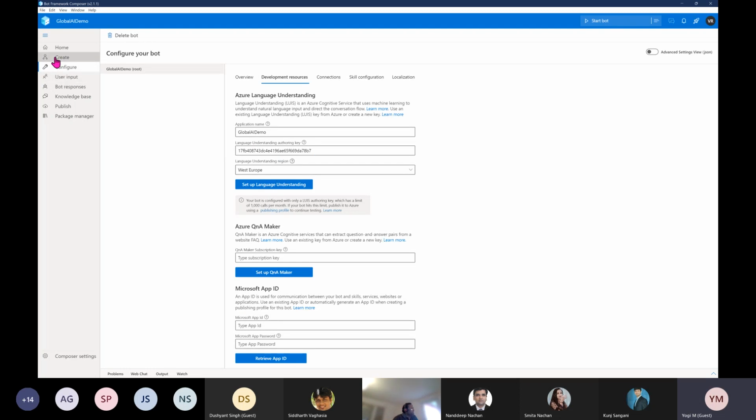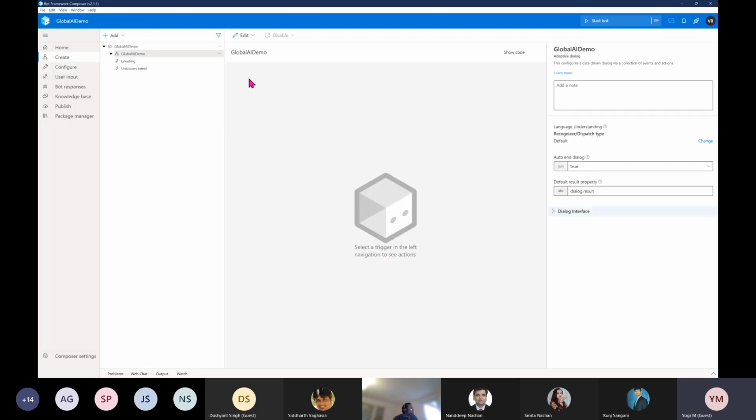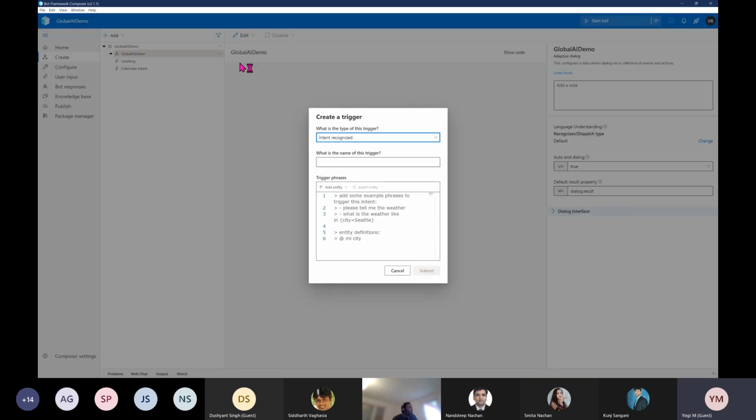Go back to our main project. Here I'm going to add my LUIS model. So I'm going to use this more option, add a new trigger. Here you have to select the option: what type of intent or what type of recognizer this is.